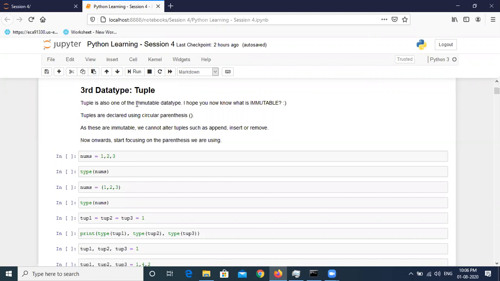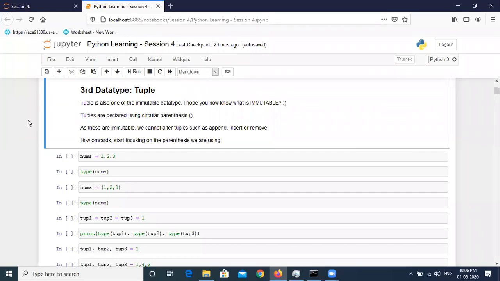We will discuss each data type in more detail later, but for now let's discuss the basics. Tuples are declared using circular parentheses. You have to note down that for tuples, we use circular brackets.